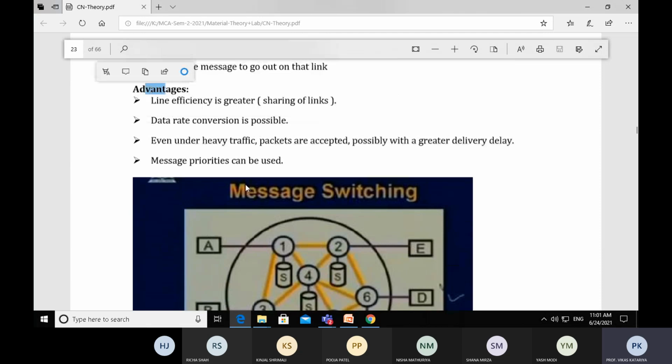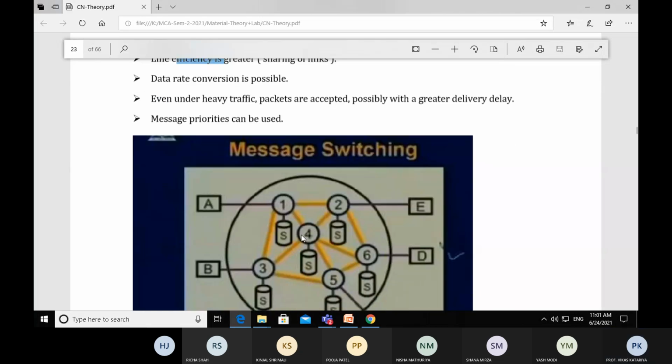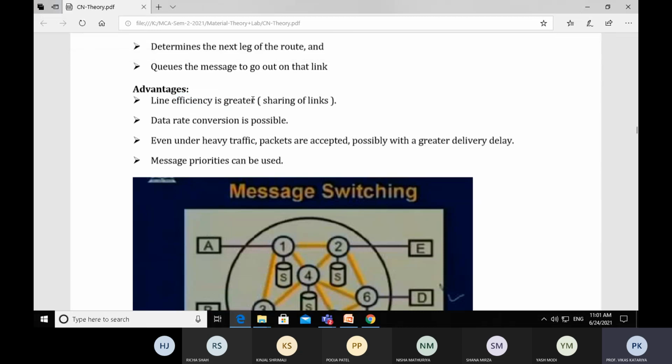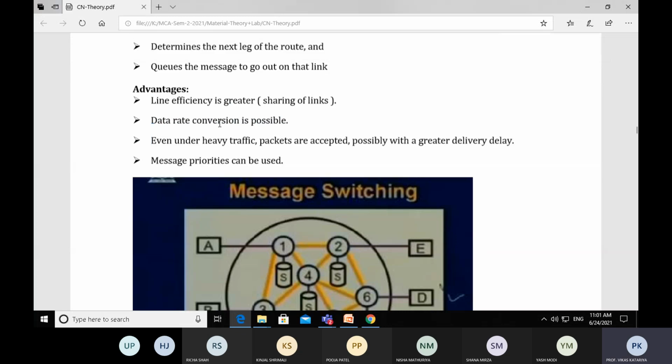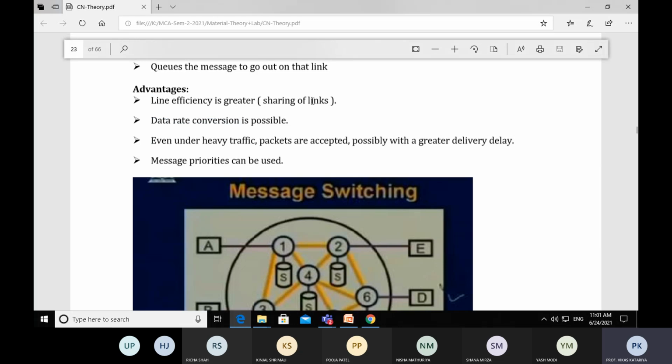Now, the advantage of message switching is that line efficiency is greater. Here you can share the links, but in the circuit switch network there is no sharing of links. Data rate conversion is also possible. In the message switching technique, data rate conversion is possible because there is sharing of links between two nodes, so the data rate can be converted.